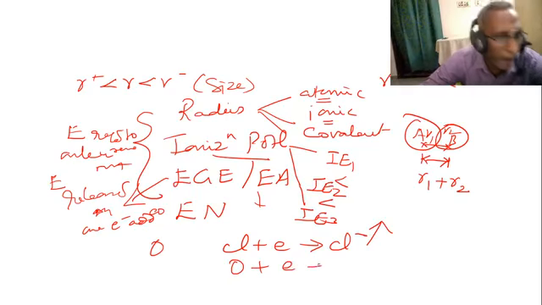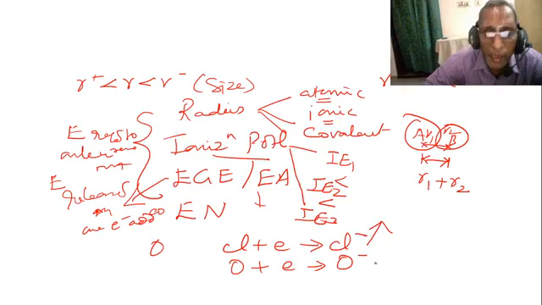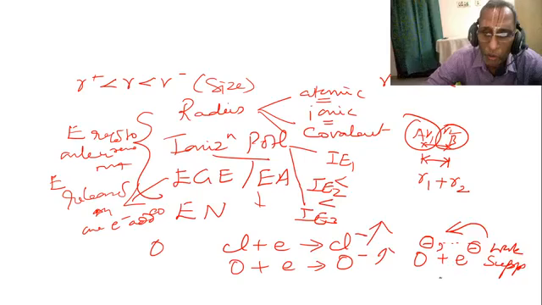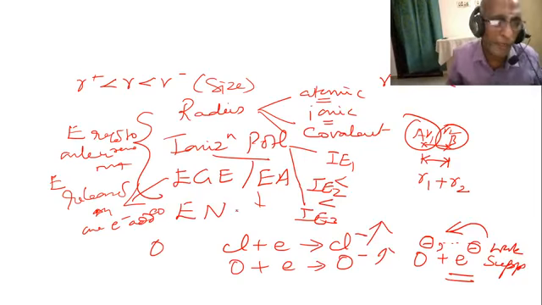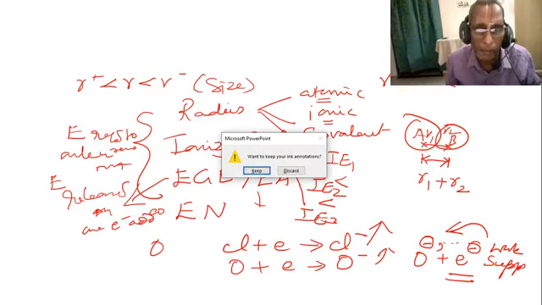Oxygen to anion, energy is released, but the anion is negatively charged, and the electron is also negatively charged. Like charges will repel each other. In order to add the electron against the repulsive force, we have to give work or supply energy. So second electron addition is endothermic. First electron addition is exothermic in the case of electron gain enthalpy.